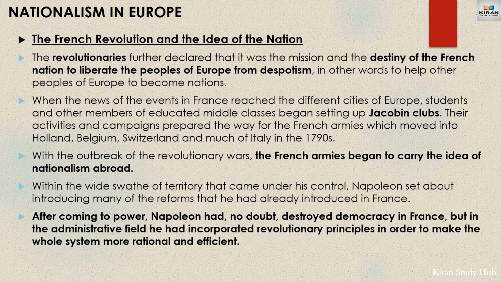Slowly the students and other members of the educated middle class of those countries began setting up Jacobin clubs. Their activities and campaigns prepared the way for the French armies to enter European countries such as Holland, Belgium, Switzerland and Italy in the 1790s. And later the French armies began to carry the idea of nationalism to other parts of Europe.